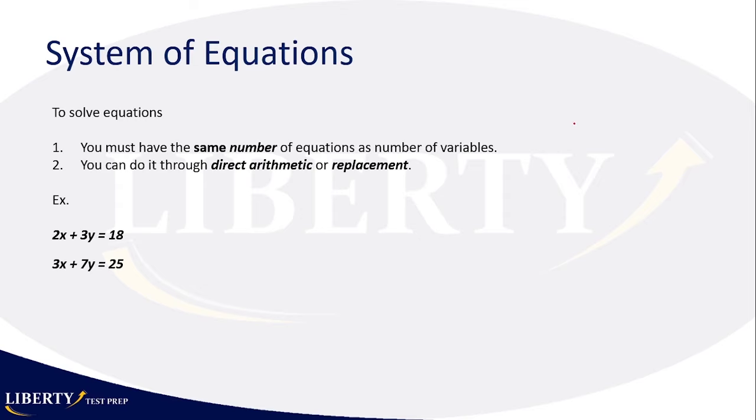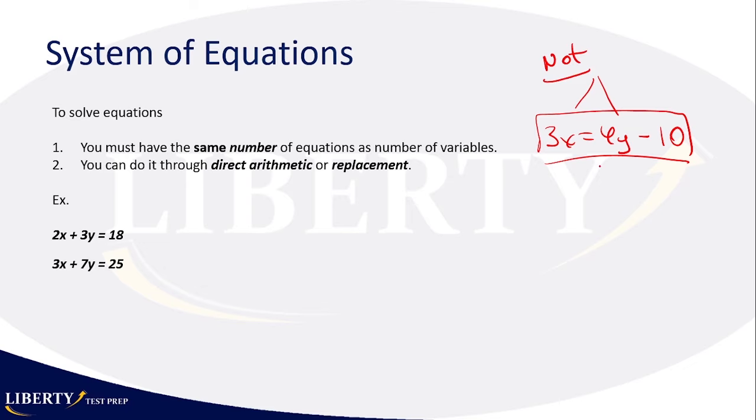But if you have one equation and two variables, like for example, 3x is equal to 4y minus 10, I have two variables and only one equation. Most of the time, that's not going to be enough for me to find the values for two variables. So I need the same number of equations as the number of variables. That's what usually is going to happen.